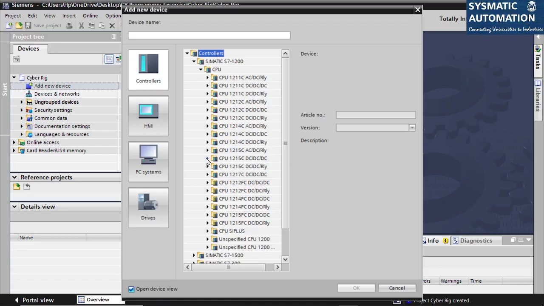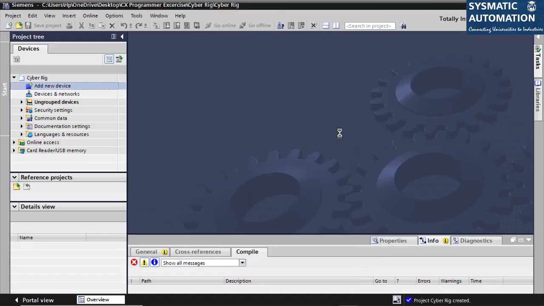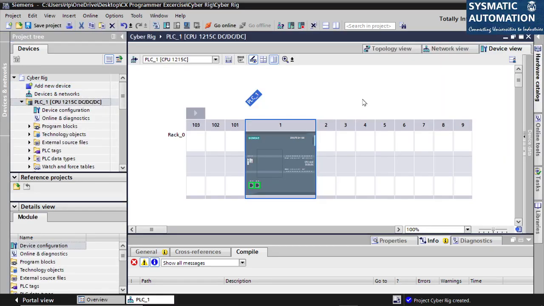This is the controller we used in our project. So this is the PLC controller. So this has created my PLC.